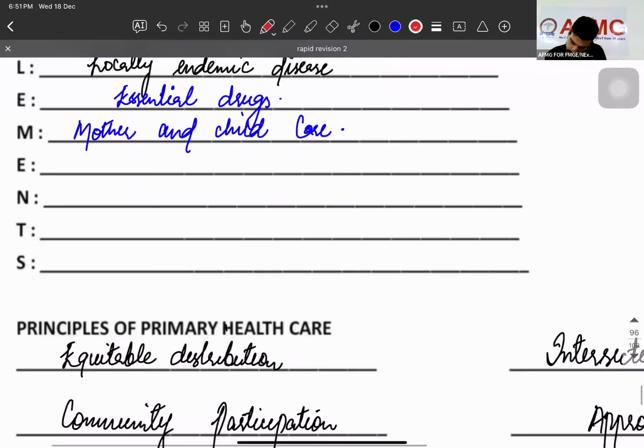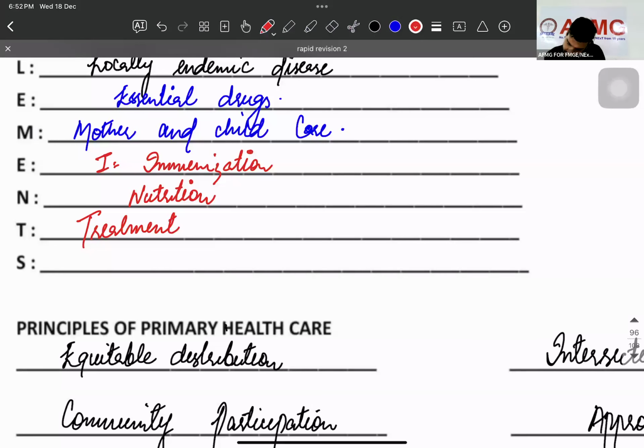Then I, immunization. Then N, nutrition. Then T, treatment of common disease. And S is going to be safe water supply and sanitation.